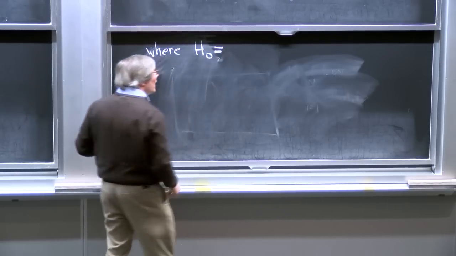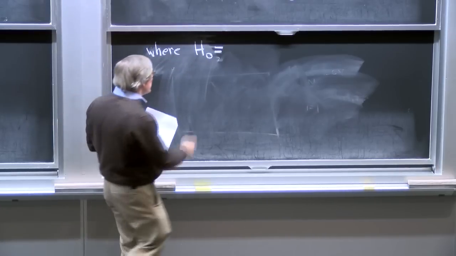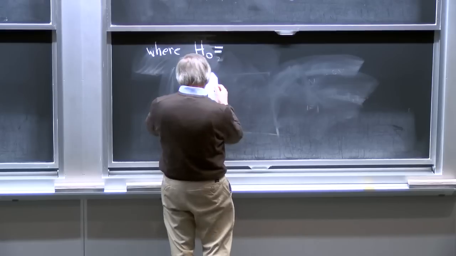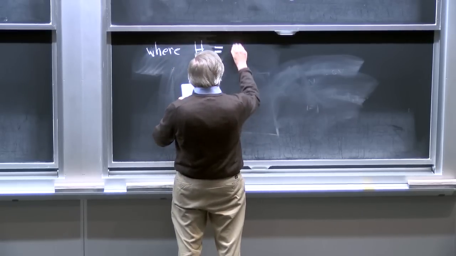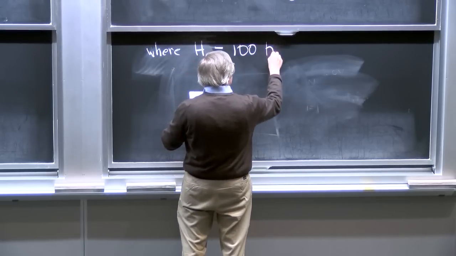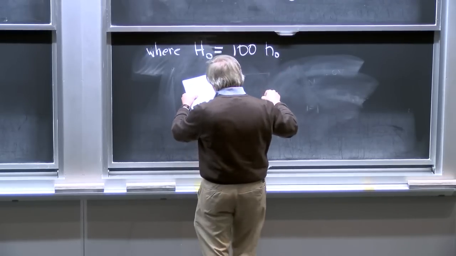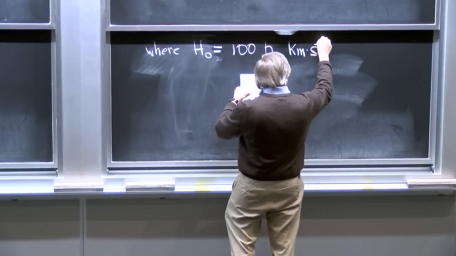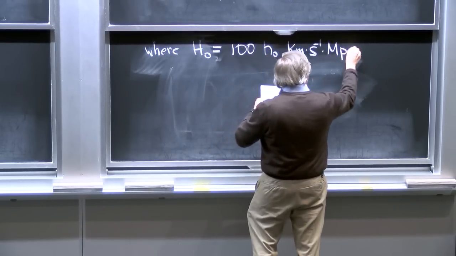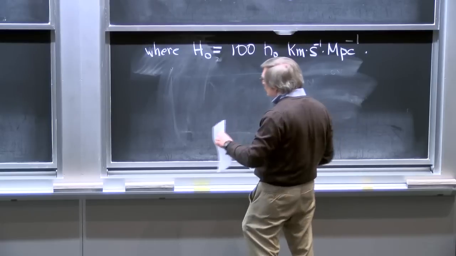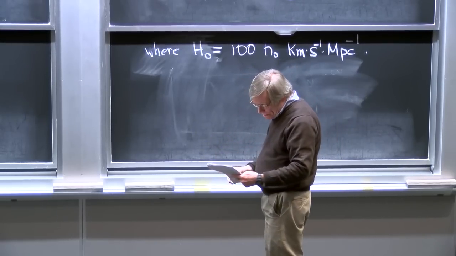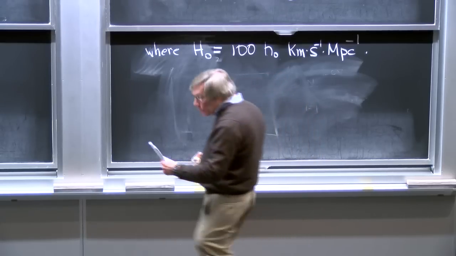So just writing down the equation for little h sub 0: capital H sub 0, Hubble's expansion rate, is equal to 100 times little h sub 0 kilometers per second per megaparsec.